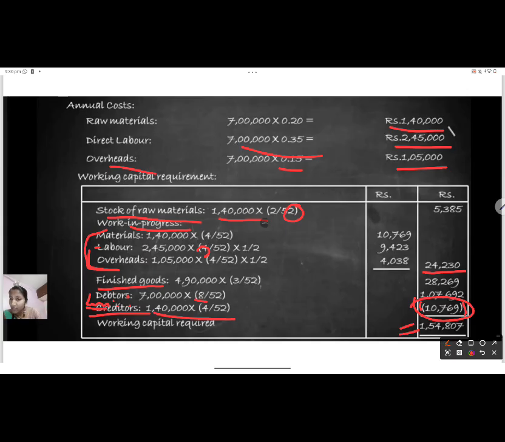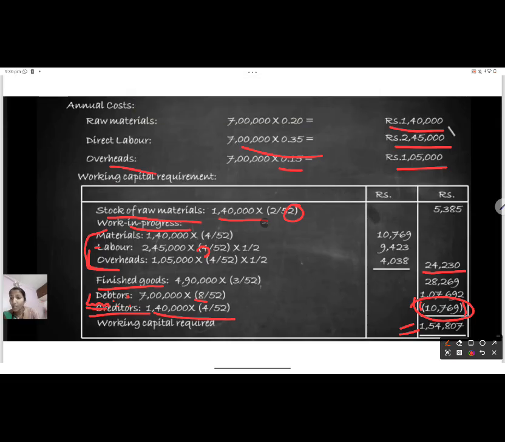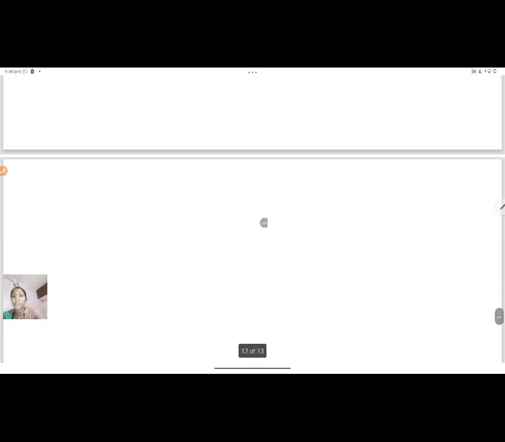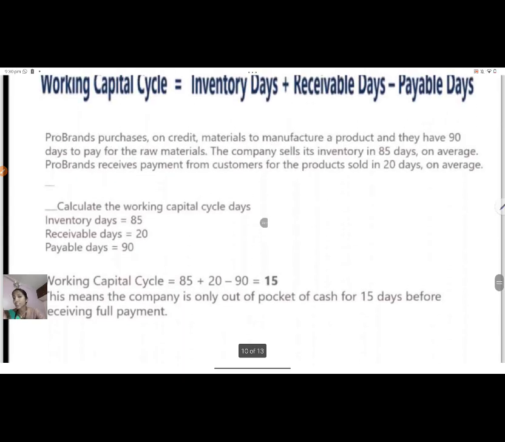Now this is actually the sum. So doing it is very easy. The interpretation from this sum is, you actually need 1,54,807 rupees for completing one operating cycle. And you know how many days? As in the before sum, if you remember, in the working capital cycle, we need 15 days for completing one cycle.